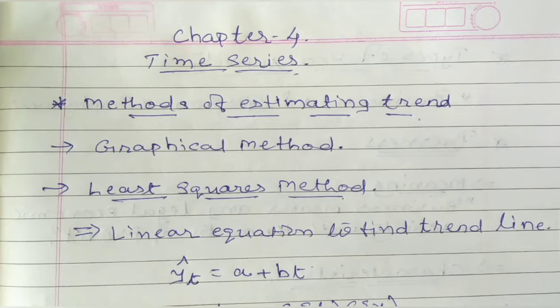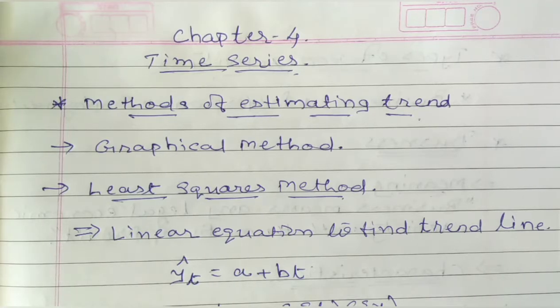So students, correlation and regression, both the methods are just only for the relation between two variables. And these were methods to understand the relation between two variables. Now, whenever certain information is on the basis of time, that is called time series.